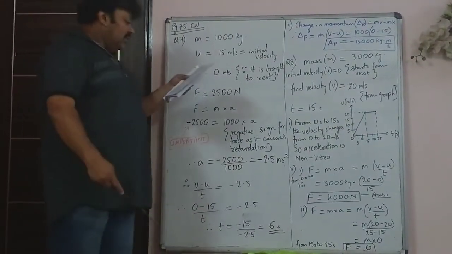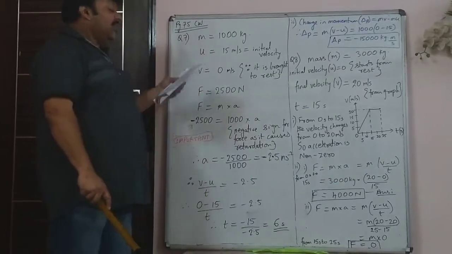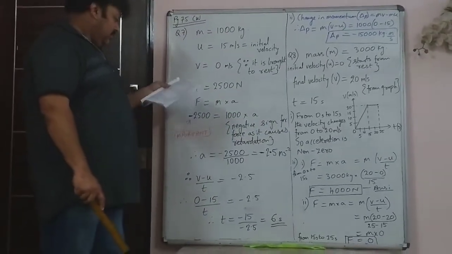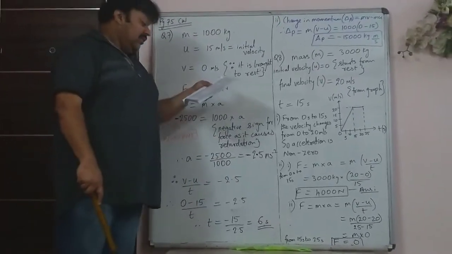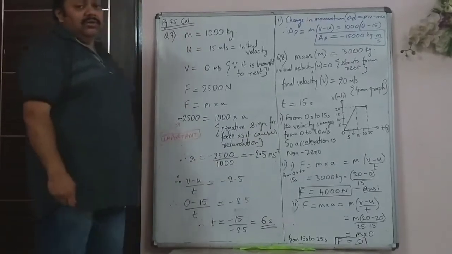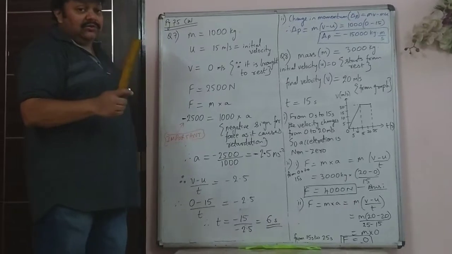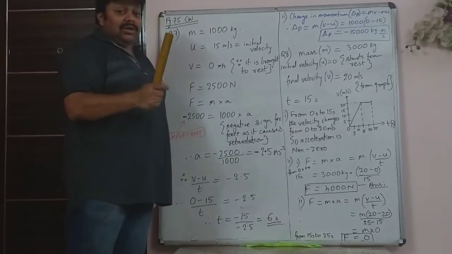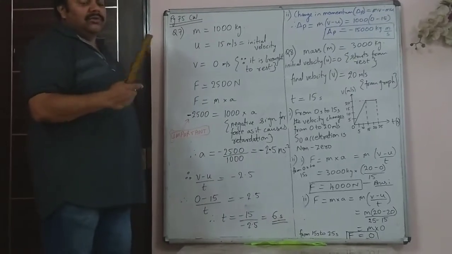So the first question asked is the time range over which the bus undergoes a constant non-zero acceleration. Give the time range only, they have not asked you to find the acceleration. They have asked you to find the time range when the bus is undergoing non-zero acceleration.